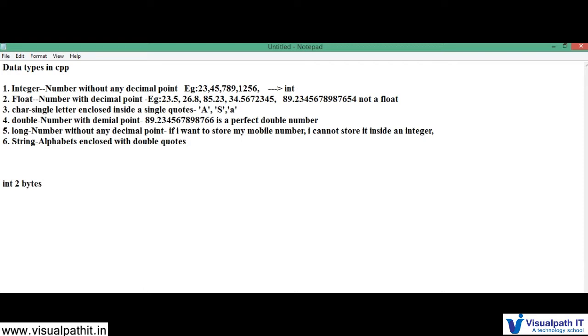Then what is its range? Its range is from -32,768 to 32,767. If you put a 2 power of, what is the 2 bytes? 2 bytes is actually 16 bit. So 2 power 16. Fine. That is what the range is.